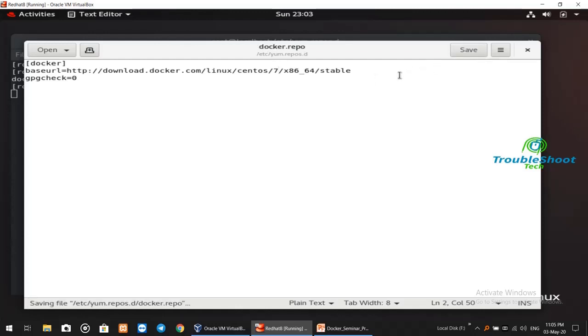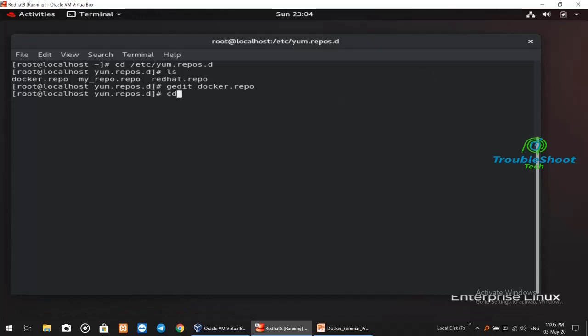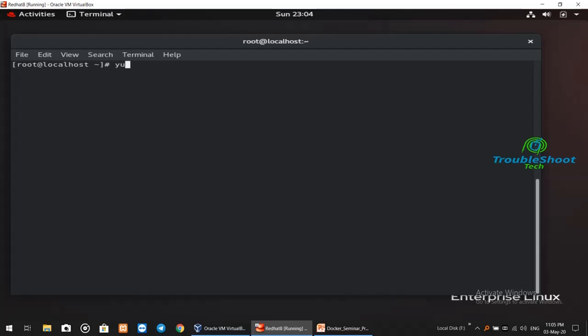So after just saving it, what you have to do is just say yum install docker-ce, just the community edition, and you have to say --nobest, right? After you hit enter, you will see that Docker will get installed on your system, right?